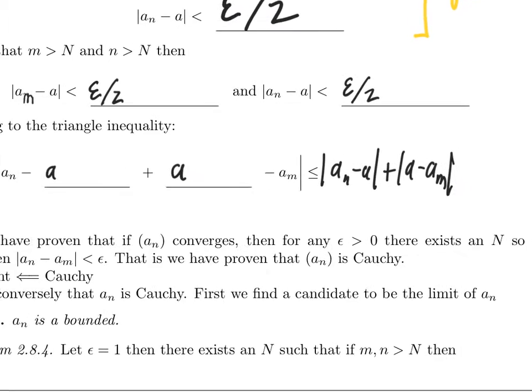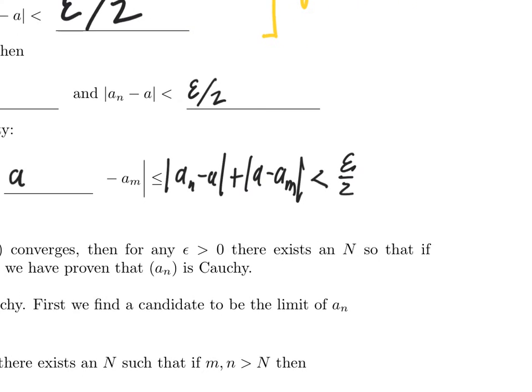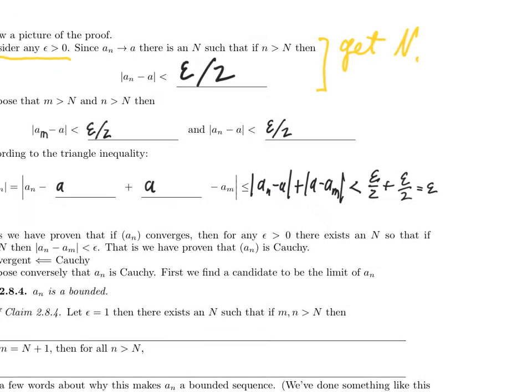But I know that this is less than epsilon over 2, and I know that this is less than epsilon over 2. So this is less than epsilon over 2 plus epsilon over 2. That's epsilon.